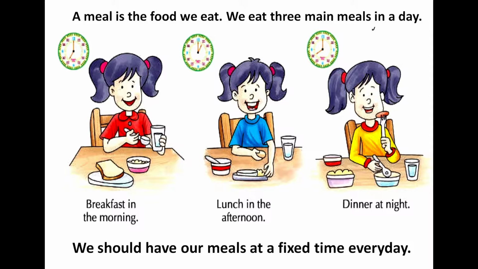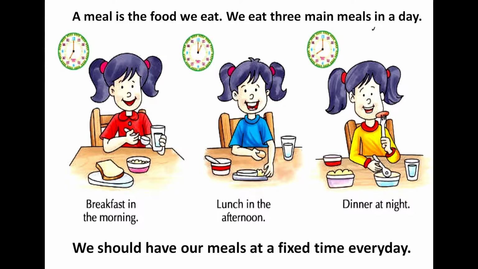So in total we have three main meals in a day. And you should remember that we should have our meals at a fixed time every day. We should not eat our meals randomly at any time. It should be fixed. You should fix your time.